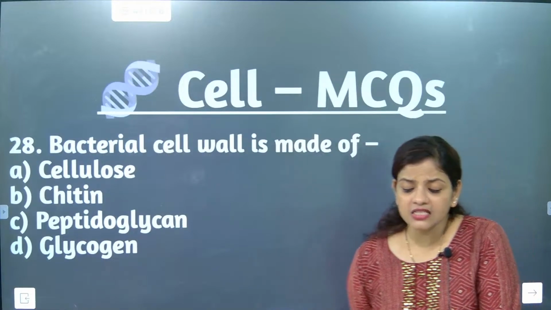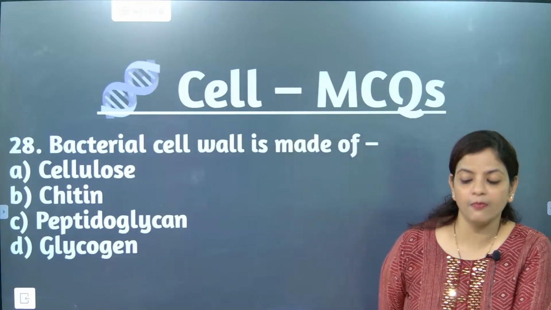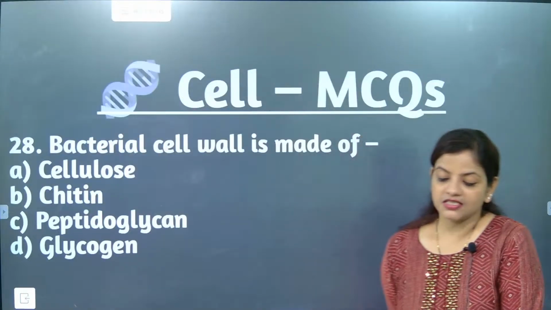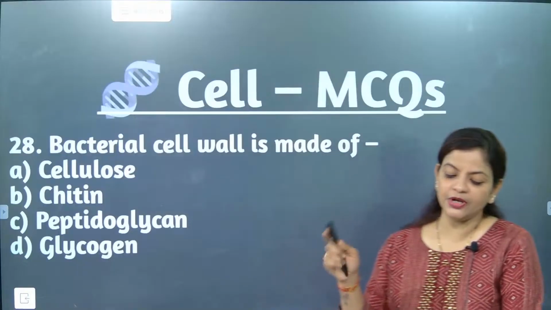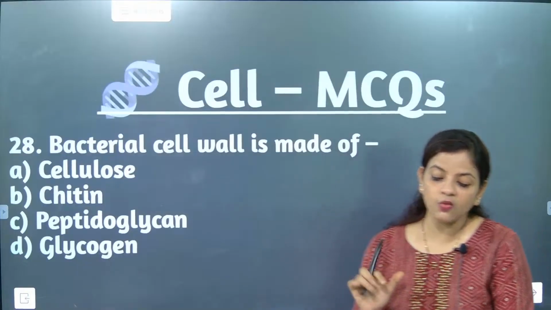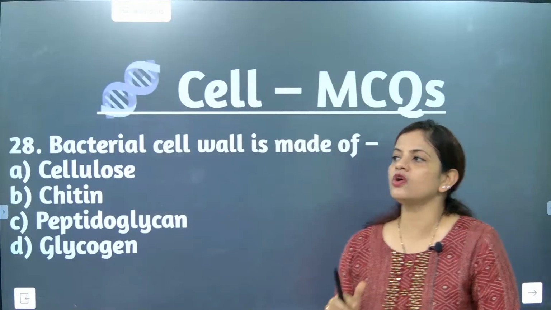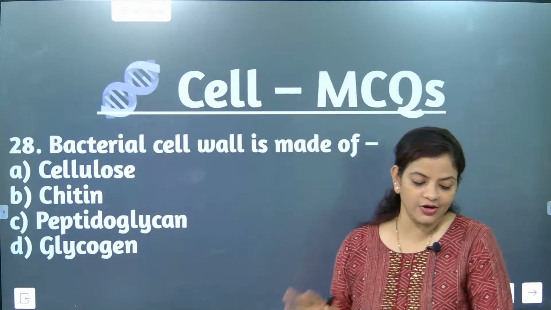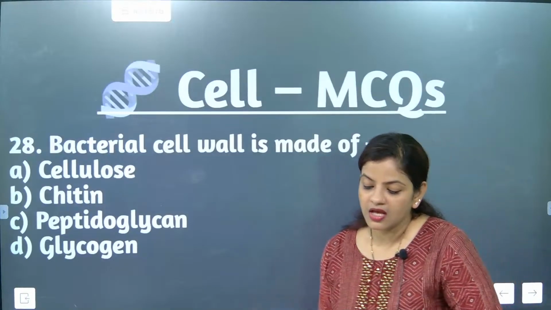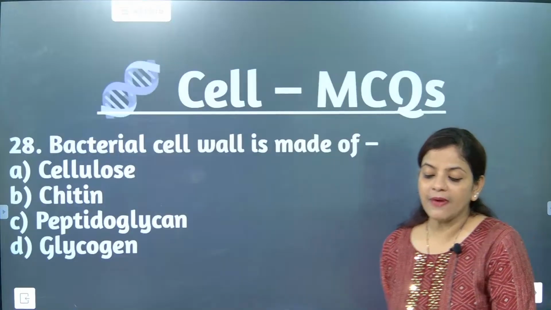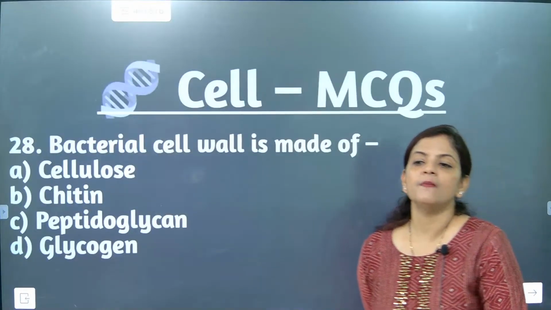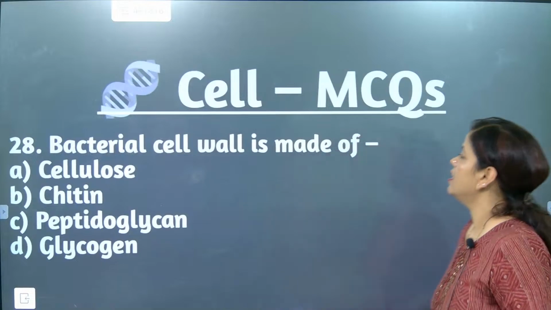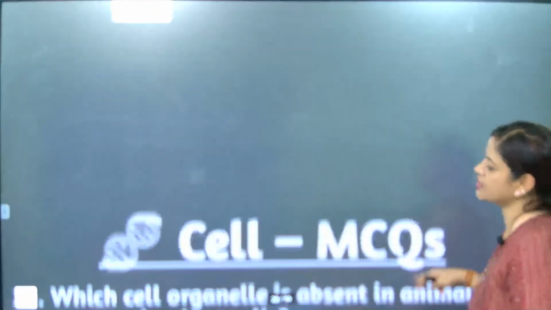The correct answer: bacterial cell wall is made up of peptidoglycan. Note it down. Don't misunderstand this one. Yes, absolutely correct. The bacterial cell wall is made up of what? Peptidoglycan. Now we will go for the next question.